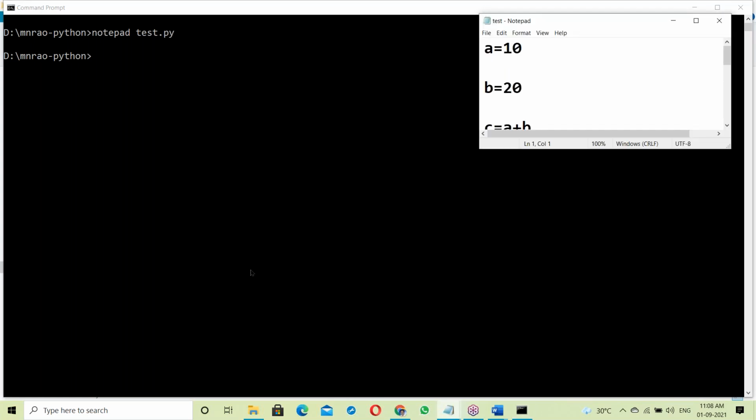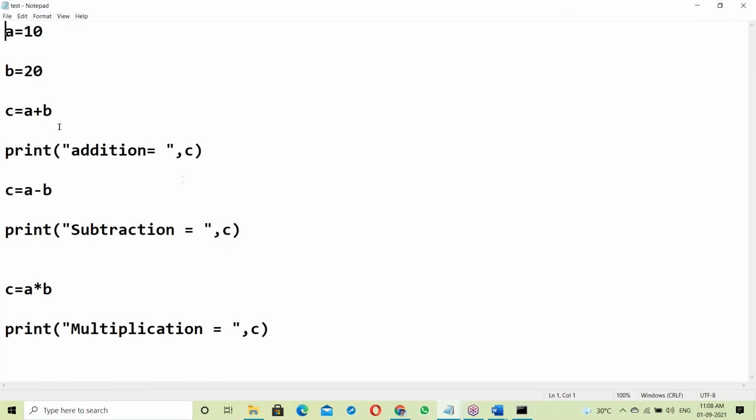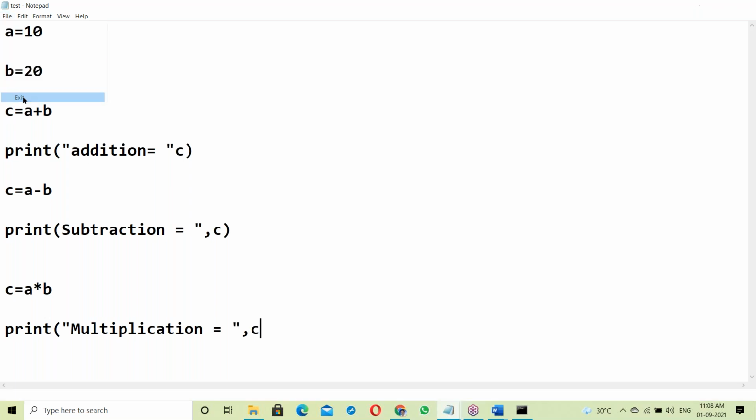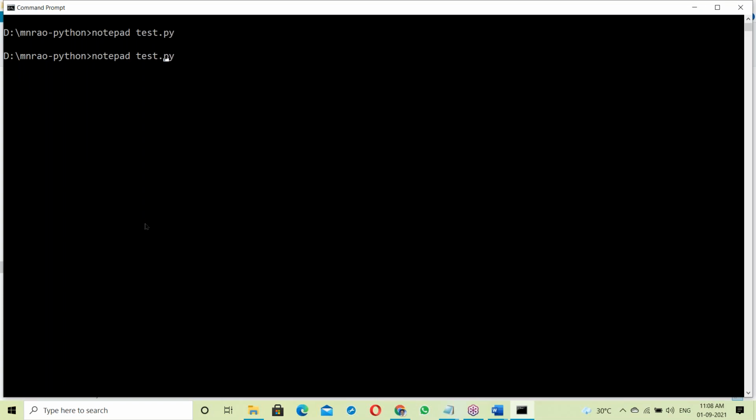Suppose there are some mistakes in the program. Here a comma is missing. Here a double quotation is missing. Here a bracket is missing. What happens? Let's see. Control S, saved. There are three mistakes, three errors. How is it working here?